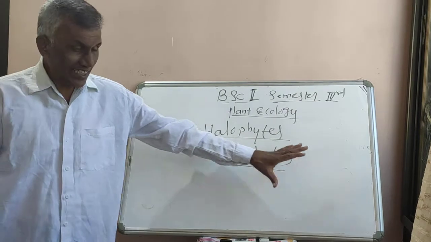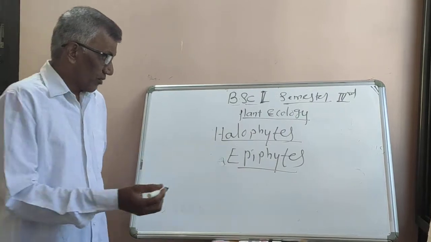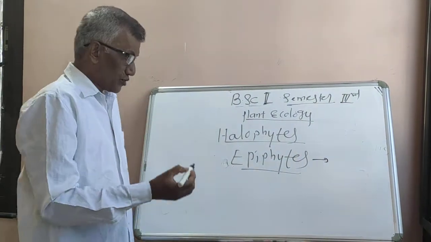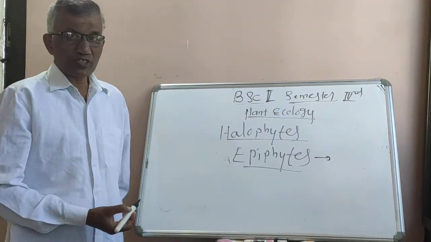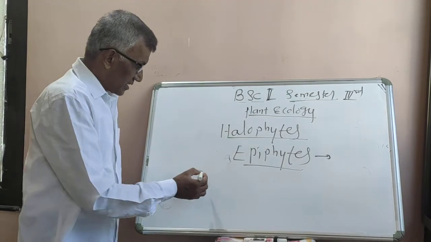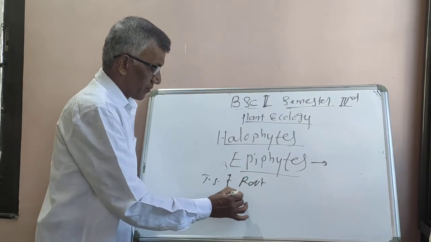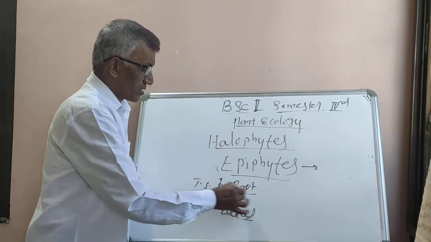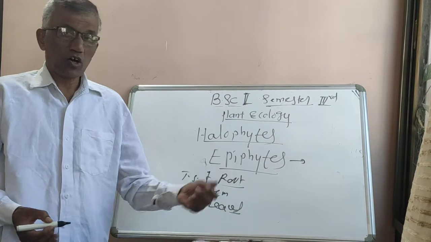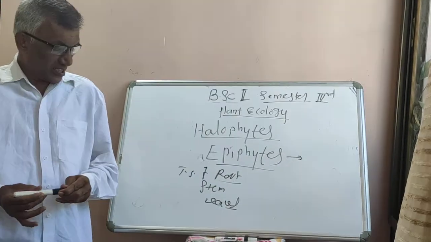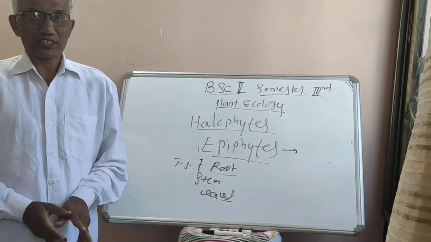So while explaining the morphological as well as anatomical adaptation of epiphytes, here also you have to write one by one the points of morphological adaptation. So what type of roots are there? Stem, leaves. Then TS of root, stem and leaves. You just have to mention the most important adaptive characteristics of all these different types of plants. So with this I have completed the plant adaptation chapter.